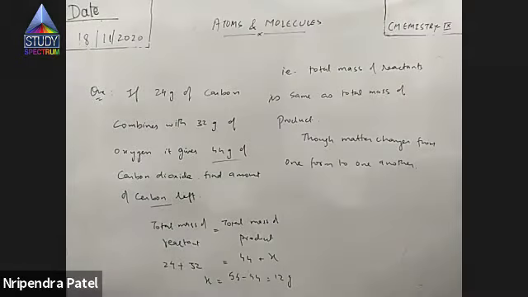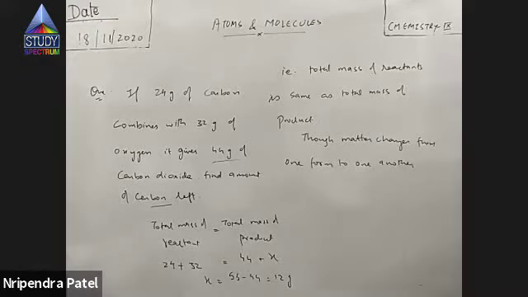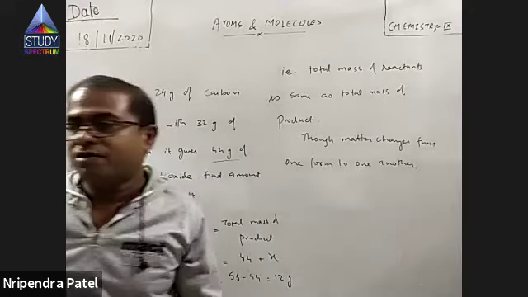That means some carbon is left. So suppose that is X. So that is 44 plus X, right? So X is 12, right? Okay. So this concludes our law of conservation of mass.